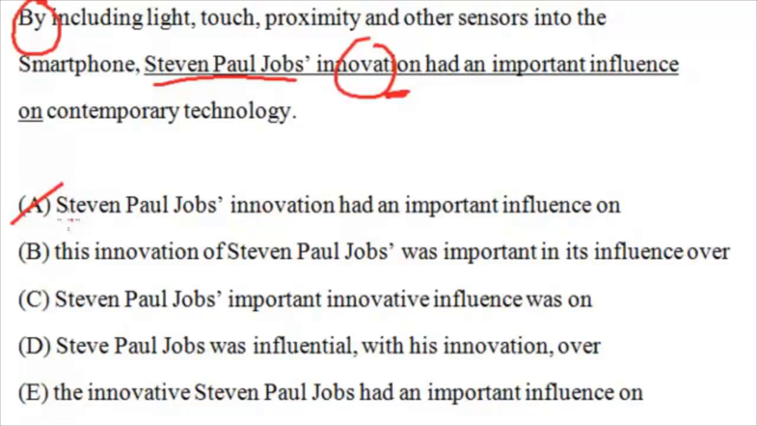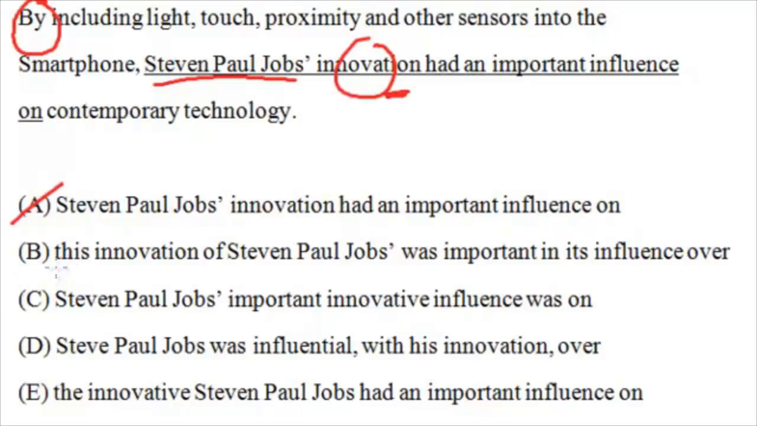Remember, A on the improvement sentences is the same as the original sentence, but on the paragraph editing, A is not the same. So a lot of kids actually get tricked. In paragraph editing, I'll discuss this later. The original sentence is not the same as A in paragraph editing. Let's look at B.